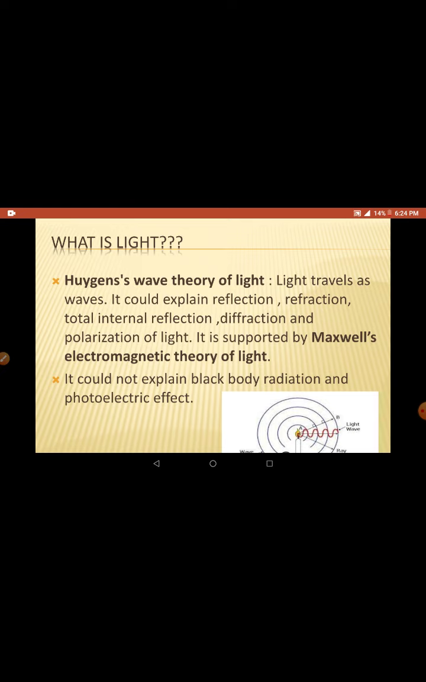But this theory could not explain black body radiation. It is related to thermal radiation. Actually, a black body is a perfect absorber as well as a perfect emitter of heat energy. So this electromagnetic theory, or Huygens wave theory, could not explain black body radiation, and it also could not explain the photoelectric effect, which is our topic. So these are the two demerits of this theory.